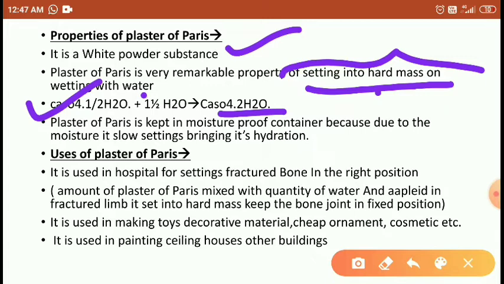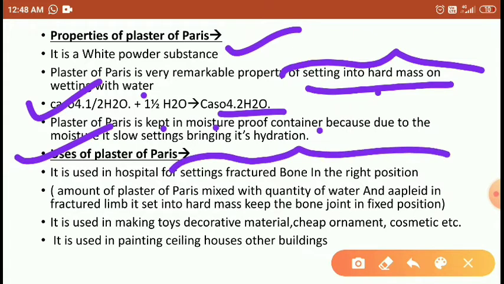Plaster of Paris is kept in a moisture-proof container, because with moisture it becomes gelatinous. It is used for a variety of purposes. Question: how is it used for a variety of purposes? Look here, students. It is used in hospitals for setting fractured bones. The fractured bone is set using it.